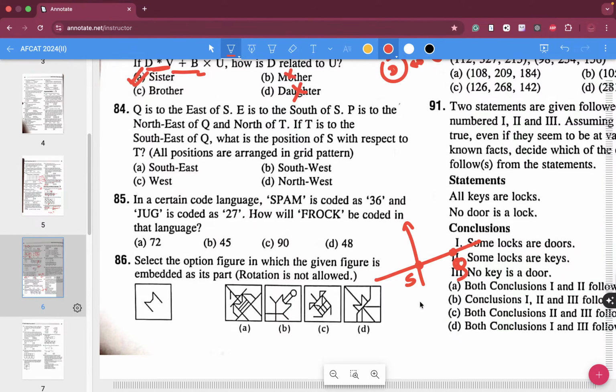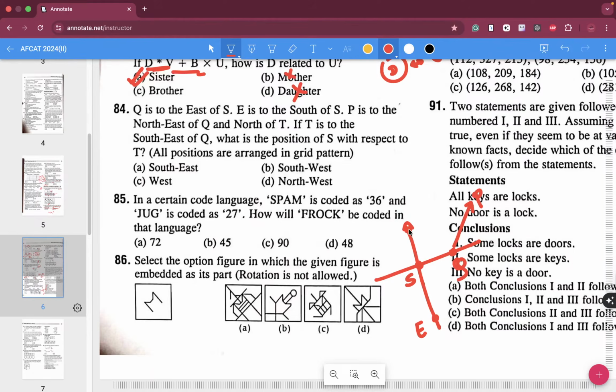Q is to the east of S, E is to the south of S, so E is somewhere over here. P is to the northeast of Q. North is up and this particular way, so P is somewhere over here. P is to the northeast of Q and north of T.